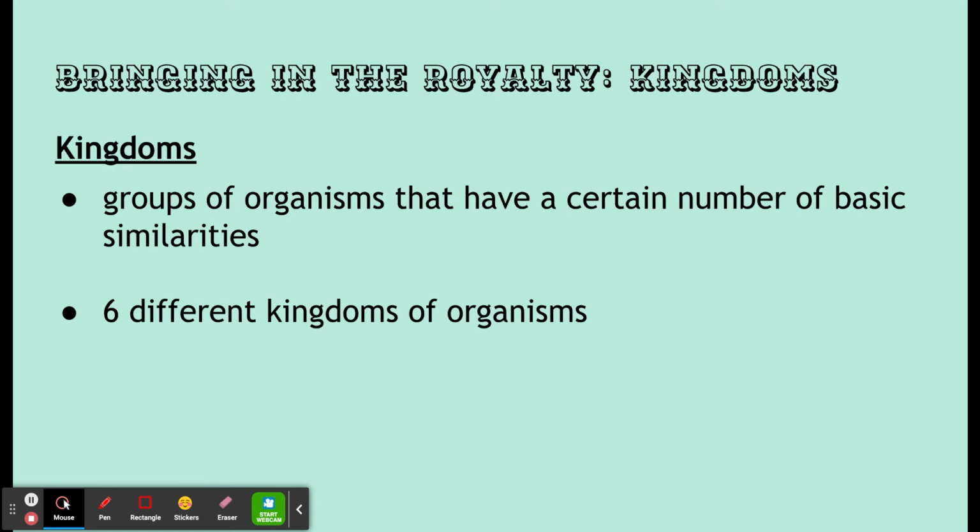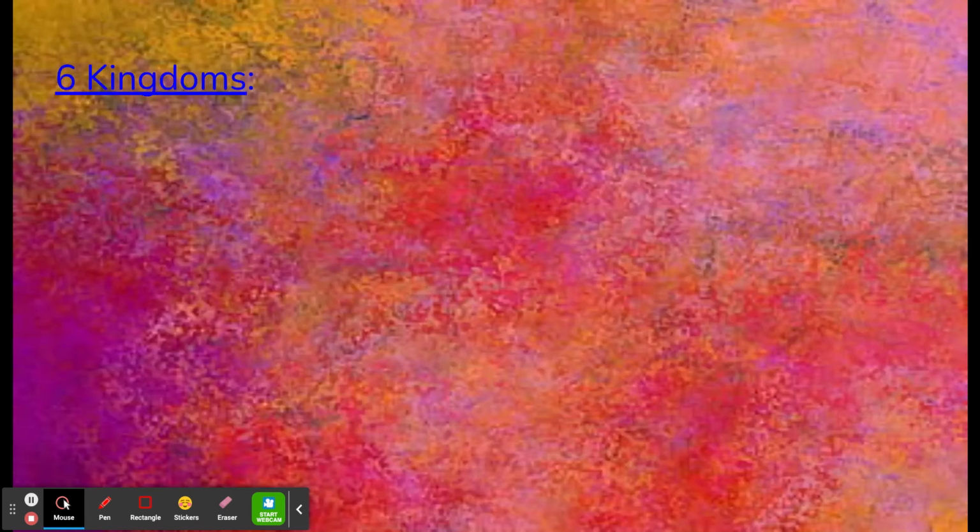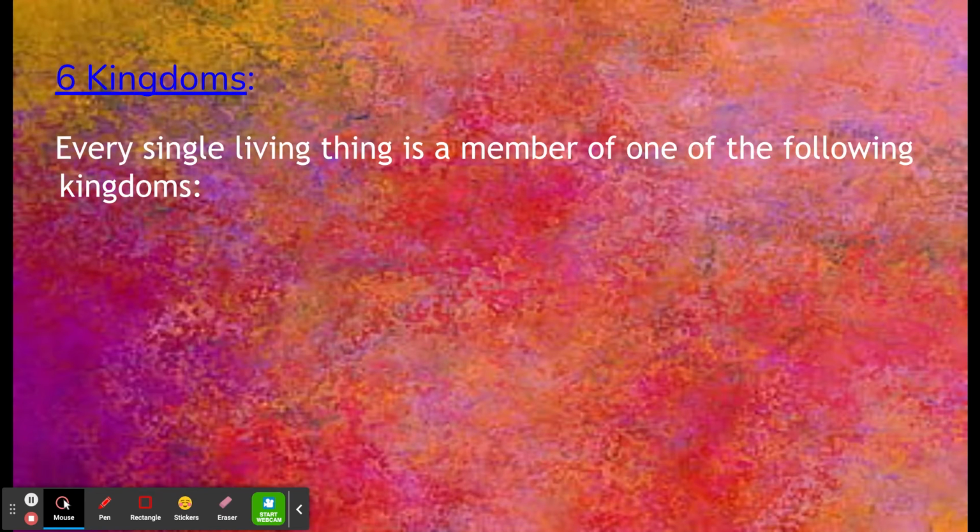There are actually six different kingdoms, and we are going to touch briefly on them right now, and then we are going to delve further into them as we get towards the end of this classification unit. So, what's the deal with these six kingdoms? Here are the six kingdoms that are known today. Every single living thing is a member of one of the following kingdoms. So anything that is living falls into one of these current six kingdoms.